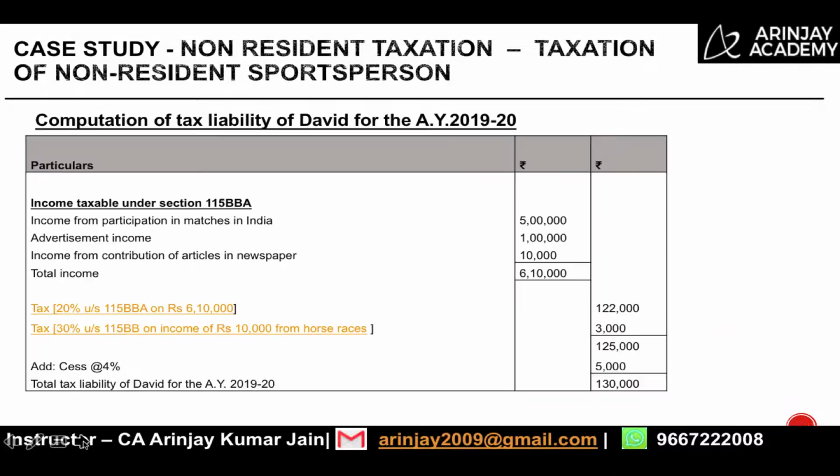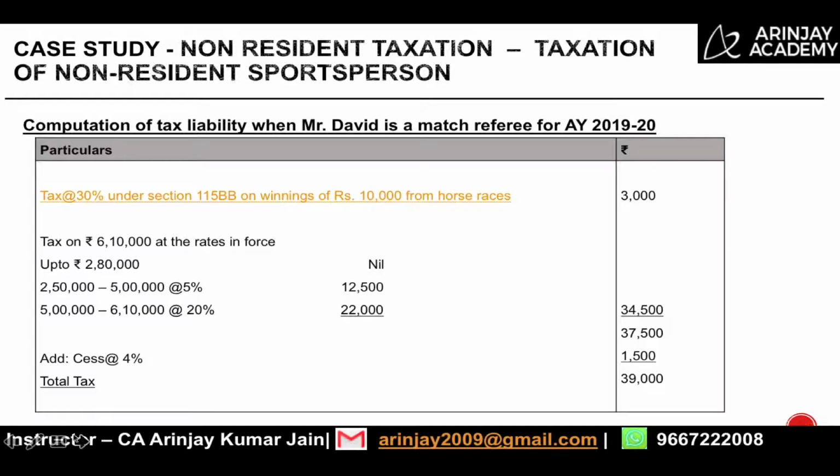Now, if I go back to that, as to how the calculation will be done, it will be 30% on 115BB because this is the flat rate of tax. It will apply as it is. On the balance 6,10,000, you will calculate the tax payable by David, which comes to 34,500 after taking into consideration the slab rates and etc. This is something easy, so I'm not getting into the details. You can calculate at your end. The total tax will be 37,500. 4% cess is another 1,500, and the total tax liability will be 39,000.